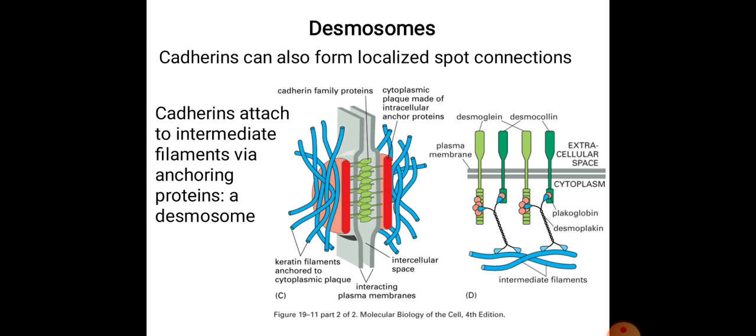By these specialized proteins, two cells are joined together, and there is also a cytoplasmic plaque made of intracellular anchor proteins. Here you can see desmoglein and desmocollin. They are specialized proteins. The intermediate filaments are attached with the help of plakoglobin.